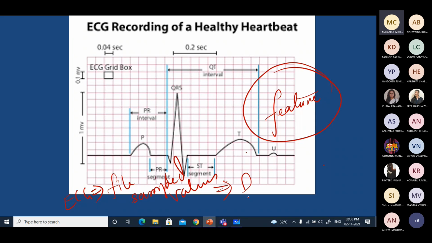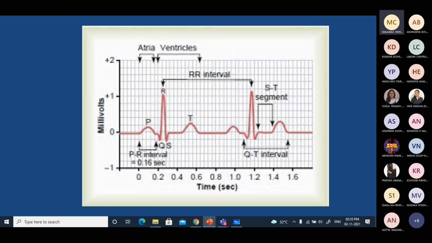This itself can be the features. But sometimes what we do is we extract other features, like height of the P wave, height of the T wave, or duration of the T wave, or ST segment. These are other features you extract from the signal, right?